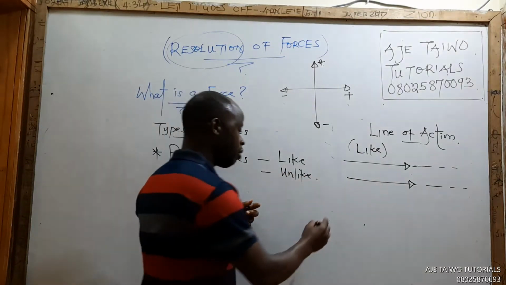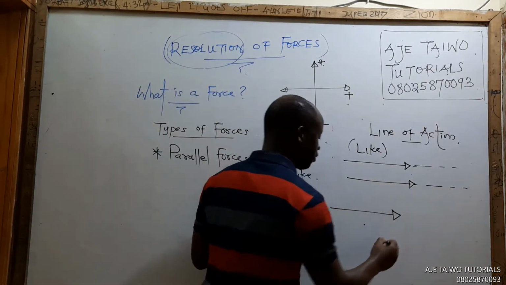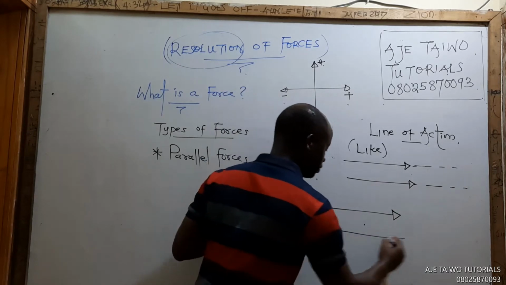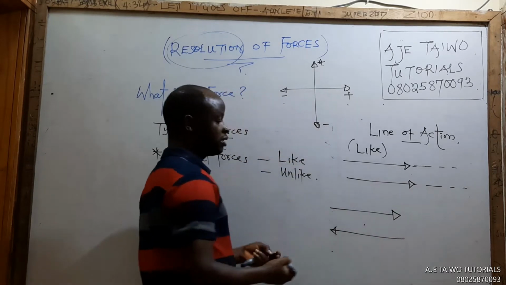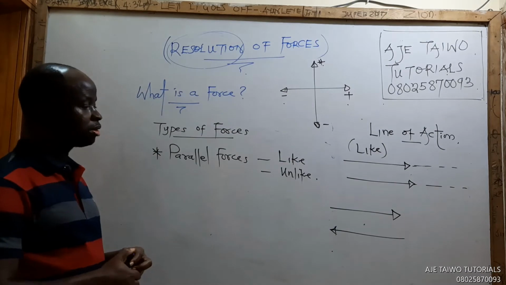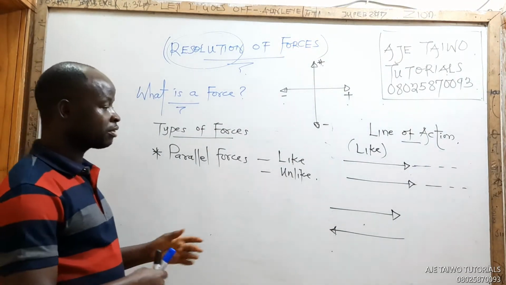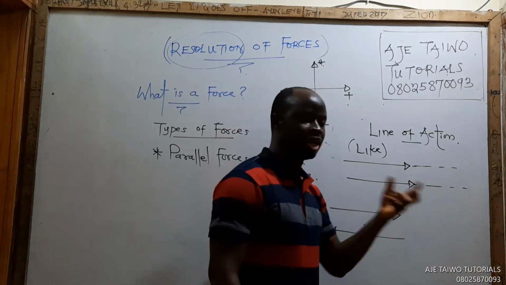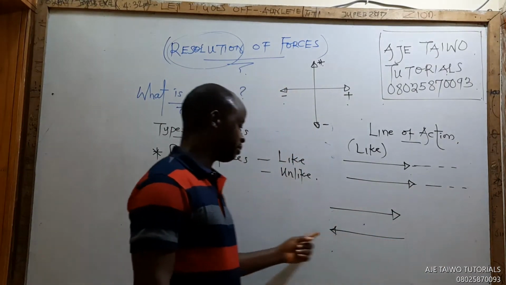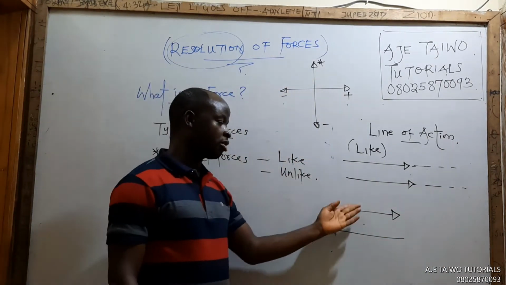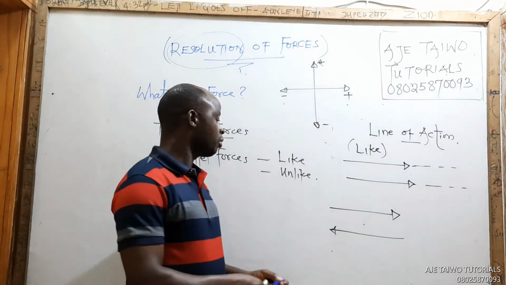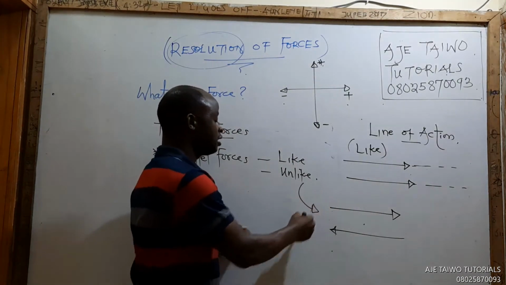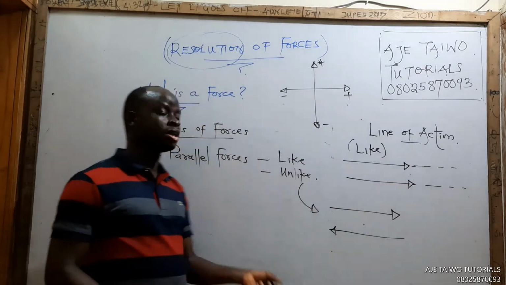Now, if you have one force like this, and this is another force, the lines of action here are not meeting. The line of action of this one is like this, the line of action of this one is like this, but the lines of action of both forces can never meet. We call these unlike parallel forces, okay?